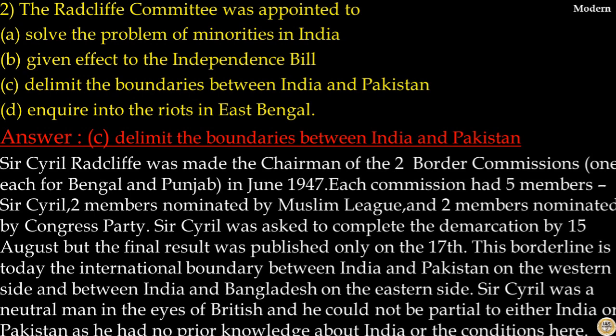Sir Cyril was asked to complete the demarcation by 15th August, but the final result was published only on the 17th. This borderline is today the international boundary between India and Pakistan on the western side and between India and Bangladesh on the eastern side. Sir Cyril was a neutral man in the eyes of British and he could not be partial to either India or Pakistan as he had no prior knowledge about India or the conditions here. This was one of the reasons behind his appointment. So, here answer to this question is option C.